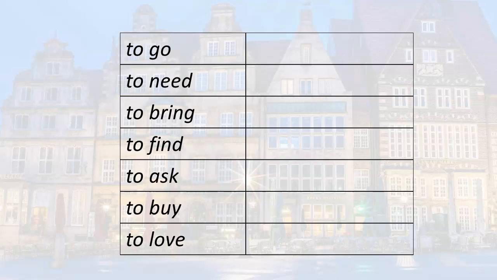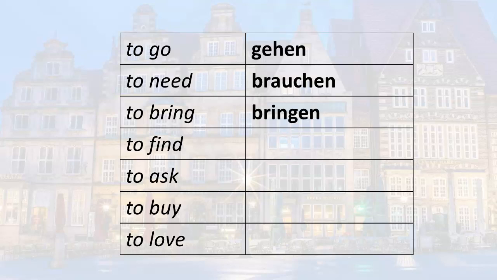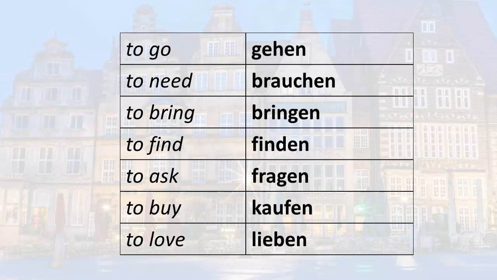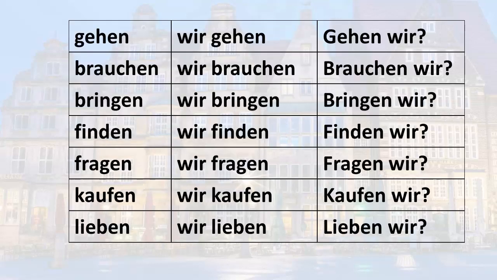So to go, gehen, to need, brauchen, to bring, bringen, to find, finden, to ask, fragen, to buy, kaufen, to love, lieben. You just learned that the infinitive form and the wir form are the same, so you can easily conjugate all of these. So here you have it all at once.